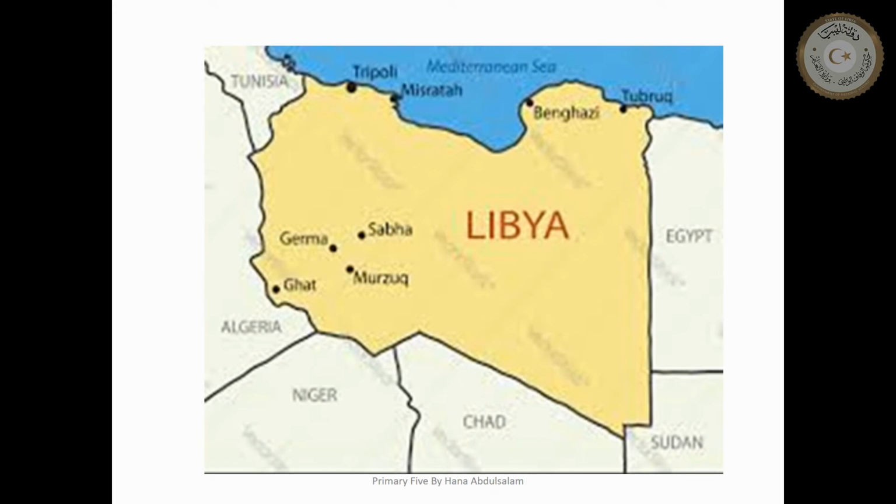What's this? It is the map of Libya. We have different cities in our country. We have Benghazi in the east and Tripoli in the west, Musrata in the north, and Sabha in the south. So we have different cities. Today we are going to learn some facts about interesting places in Libya. So, ready to know some facts about our country?